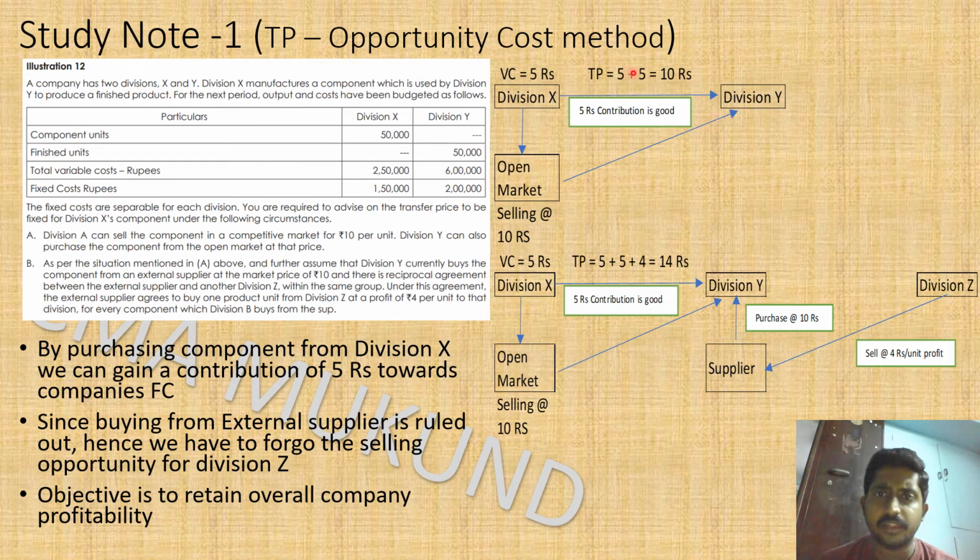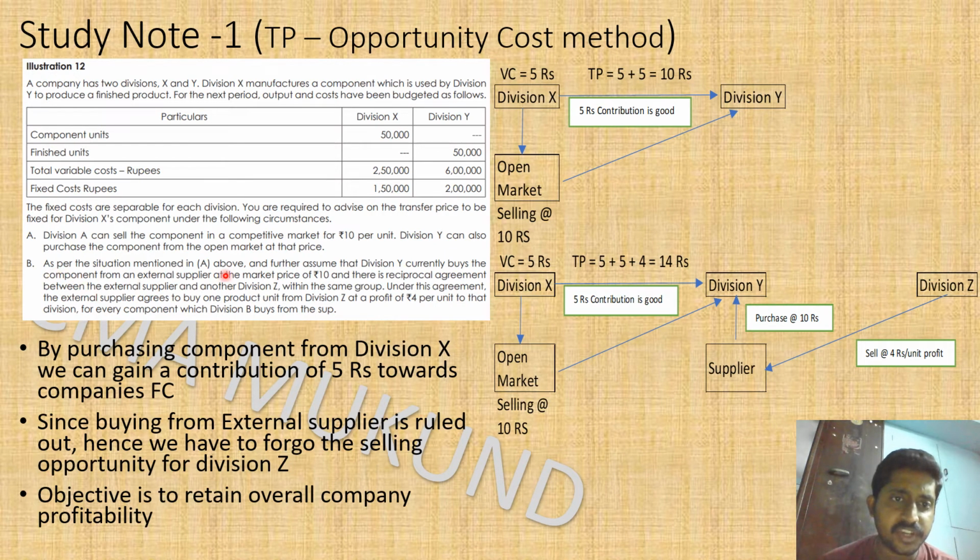You can also make an agreement, so 50% of contribution will belong to X and you can charge 2.5 for it, and remaining 2.5 will lie as a profit with division Y. However, in this case there is a straightforward approach what we have taken, 5 plus 5, because open market X is having an opportunity to sell at 10 rupees, so I will sell only at 10 rupees. Division Y, you have to buy from me so that the overall company will gain 5 rupees. Okay, this is the objective, this is the clear cut go decision, and transfer price is 5 plus 5 is equal to 10 rupees. Let's go for the next circumstance.